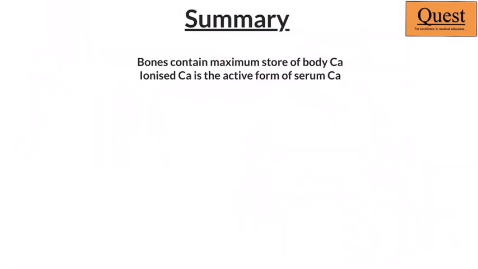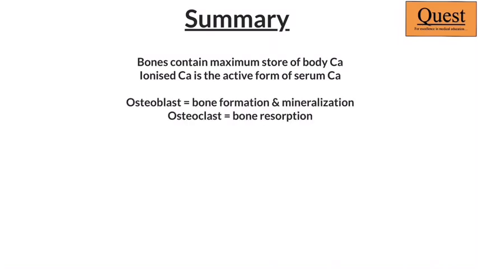To summarize, we have seen that calcium is present in both the ionized as well as the bound form in our serum. And it is the ionized form of calcium which is the active form of calcium. We have seen that bones are the site where both PTH and vitamin D can act. Bones have the osteoblastic cells which are responsible for formation of bone, and the osteoclasts which are responsible for resorption of bone. And the balance between them is decided by the serum calcium.